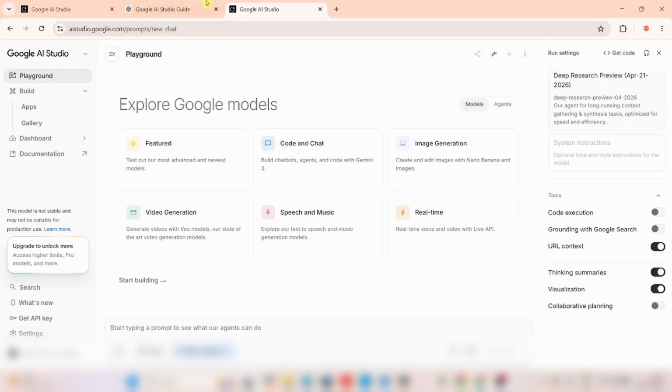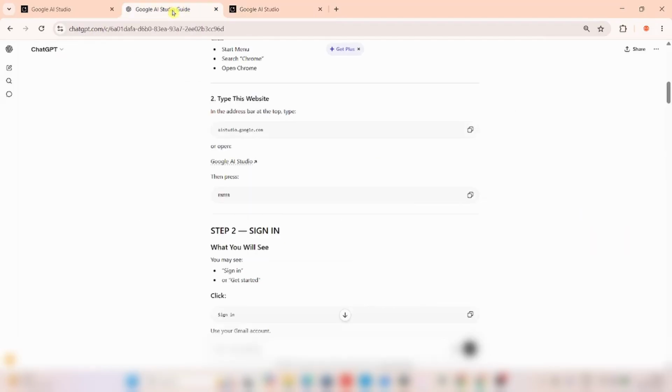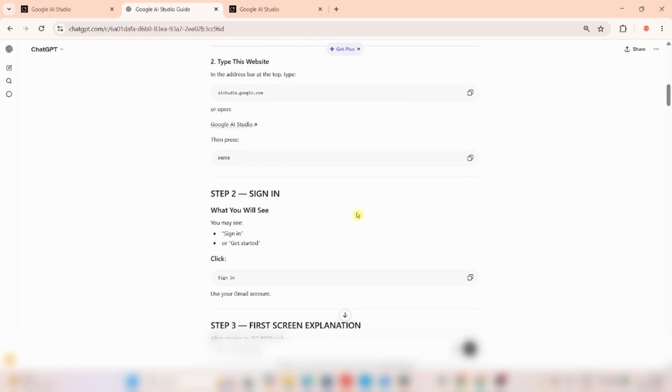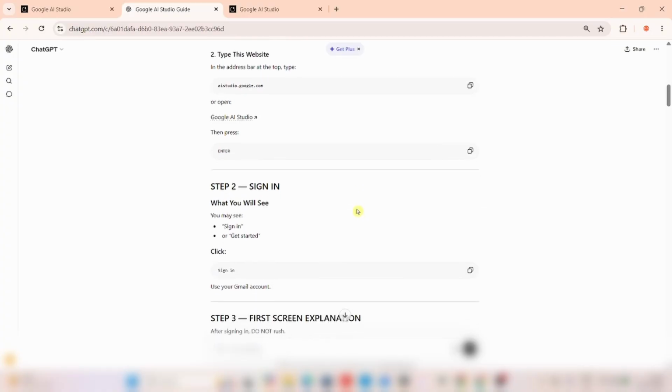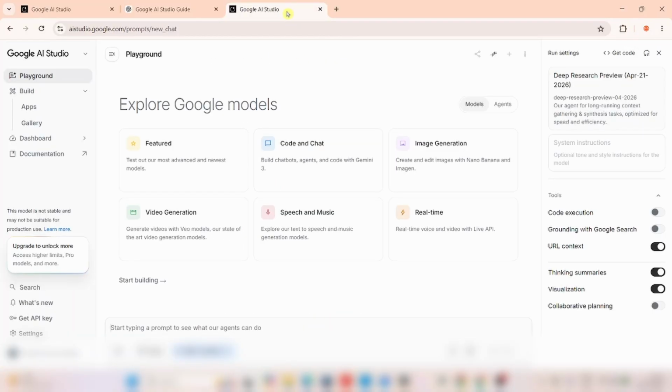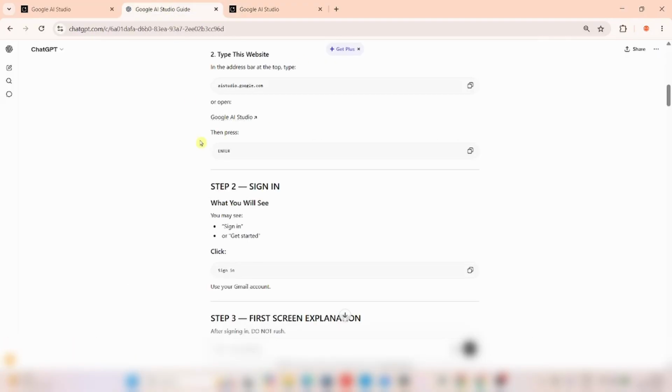So we are done with 15 minutes. You may hear some sounds in the background, but make sure that doesn't distract you, okay? We'll just go ahead with the class. So I've opened this. It already gave us where we can just click and open, then press enter. We pressed enter already, and here is what we saw. Okay, so let's go ahead.